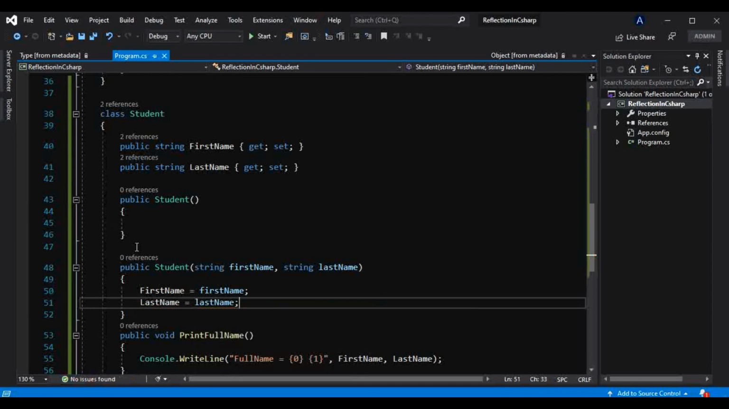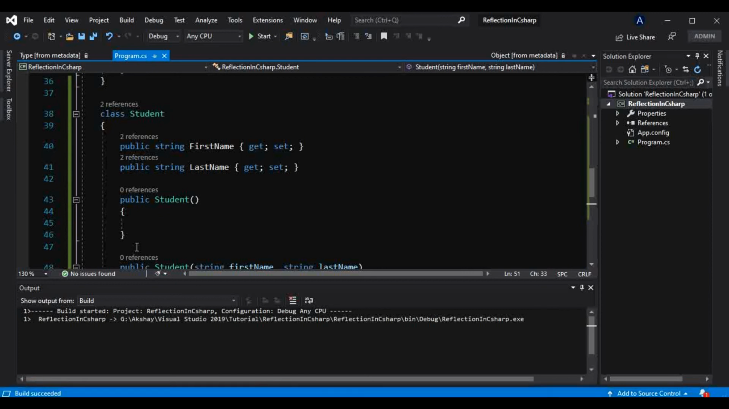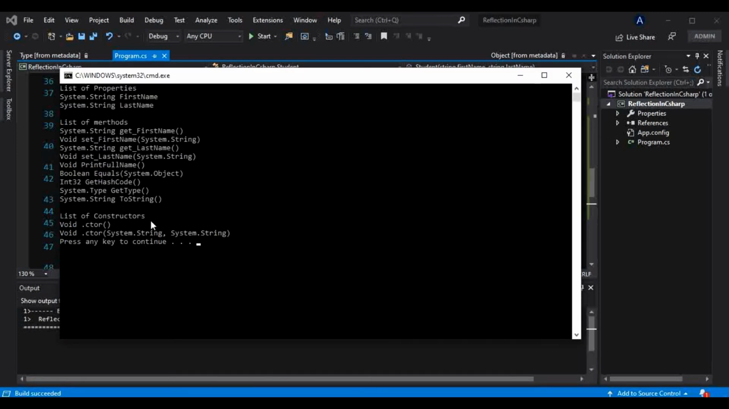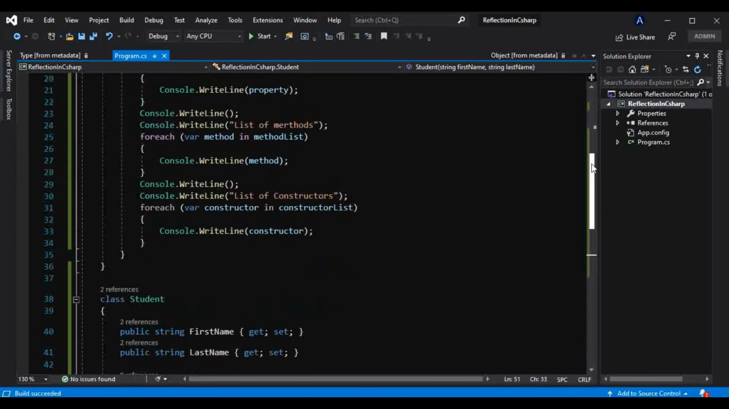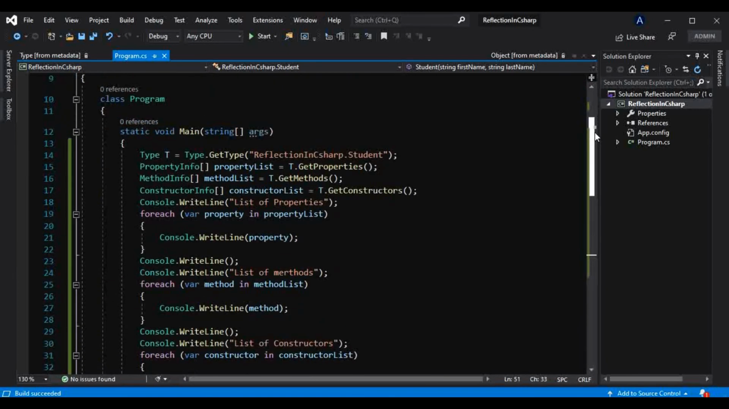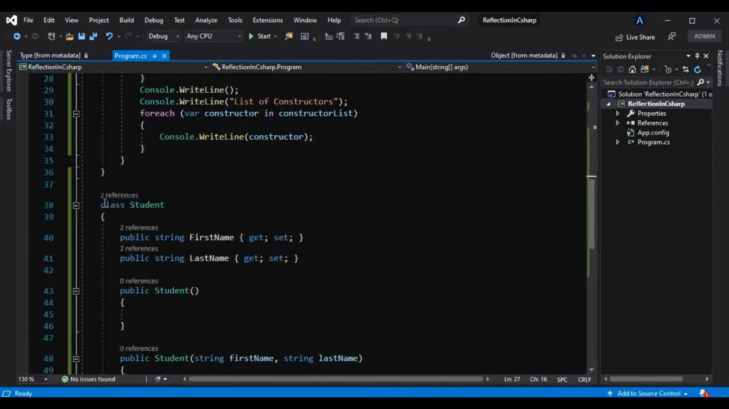Okay, and we will run that again and see if we can see it on the console. So that constructor also gets added in this console output. That is, we now have this constructor which takes two parameters, both of the string type. Okay, so this is how the compiler can inspect the assembly's metadata, that is this program's metadata, at runtime without having that class at compile time.